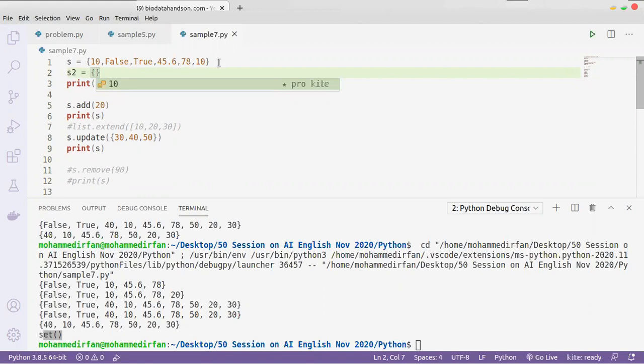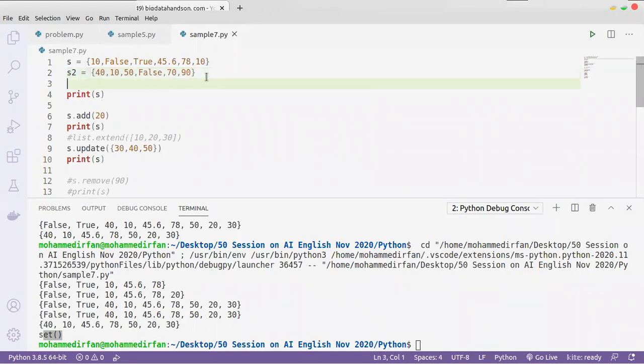Let me take two different sets here, 50, false, 70, 90. So we have two sets, s and s2.